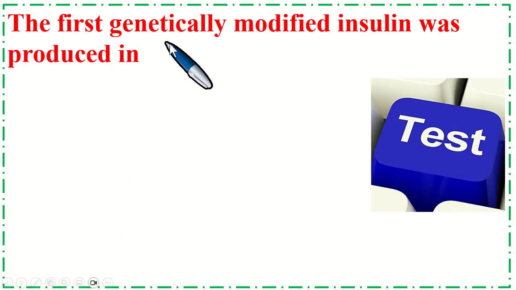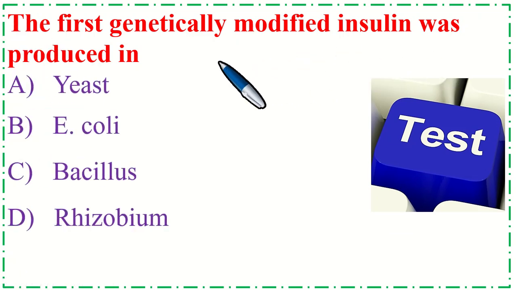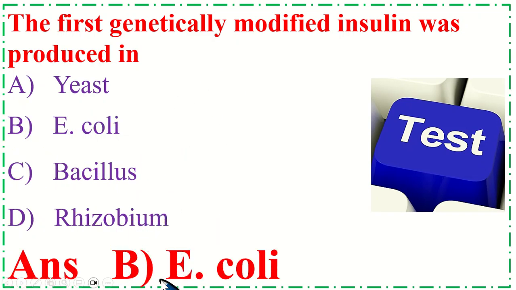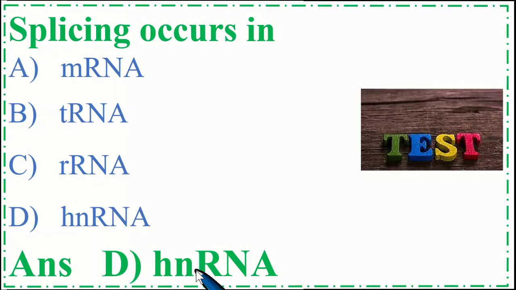The first genetically modified insulin was produced in... so the correct option is B E. coli. Splicing occurs in... correct option is D hnRNA.